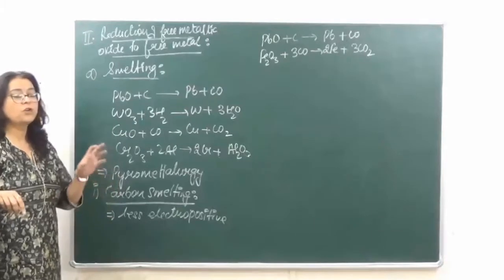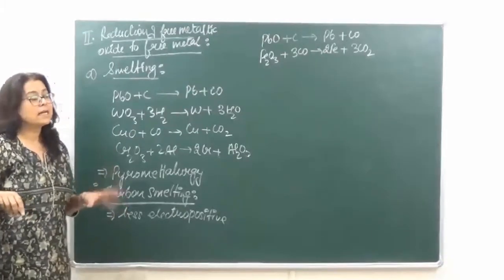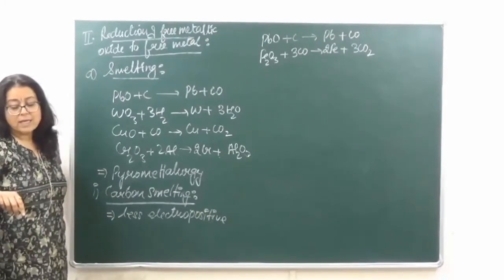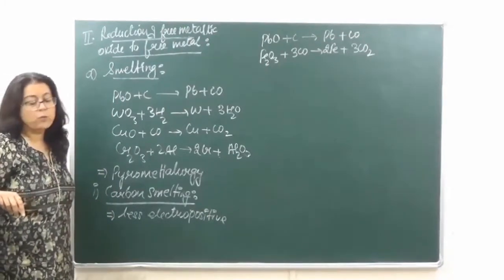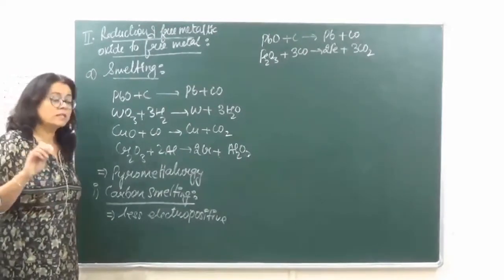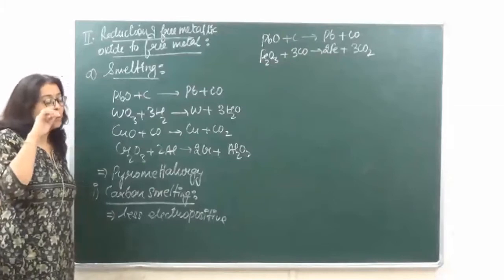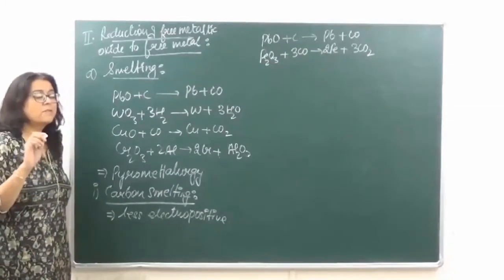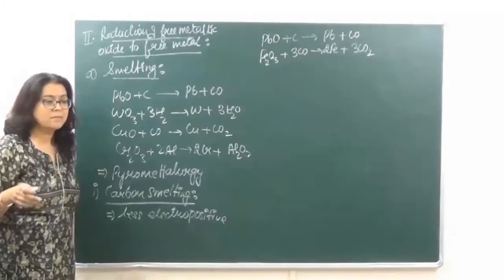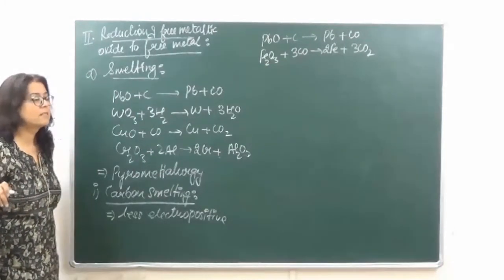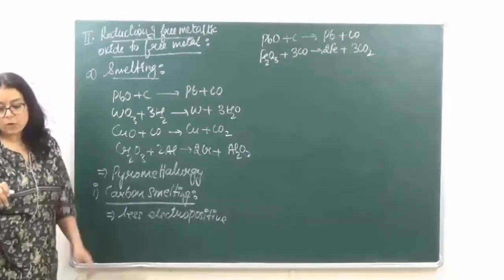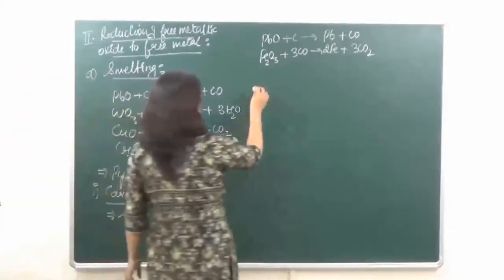Okay, and the fusion of the flux with the impurities, that is going to give us slag. So what we are doing over here is, in order to remove the gangue, we are mixing certain substances with that, which are known as flux. Fluxes may be acidic or they may be basic. The acidic fluxes are used to remove the basic impurities, and the basic fluxes are used to remove the acidic impurities.